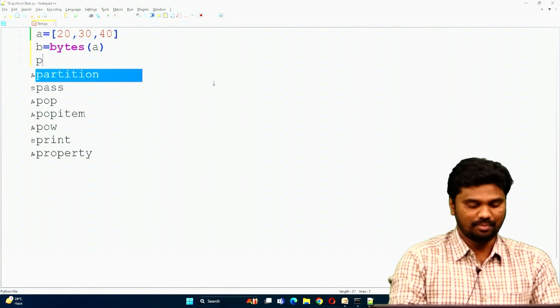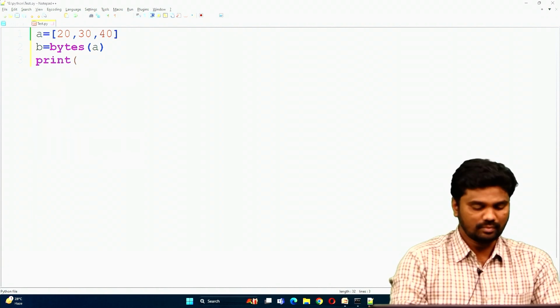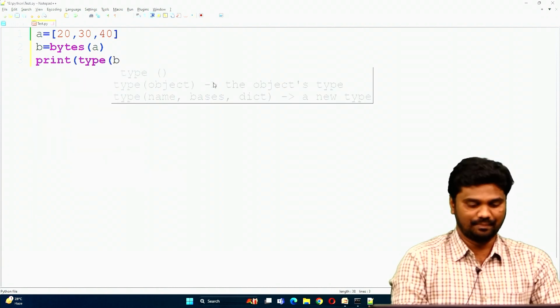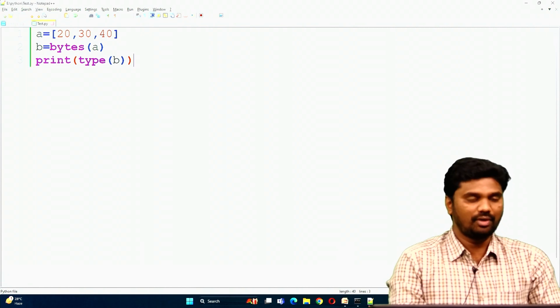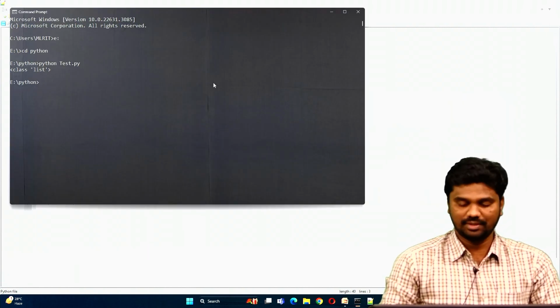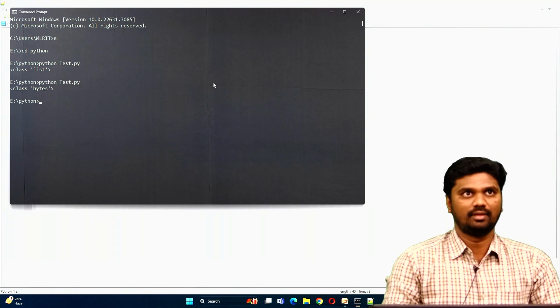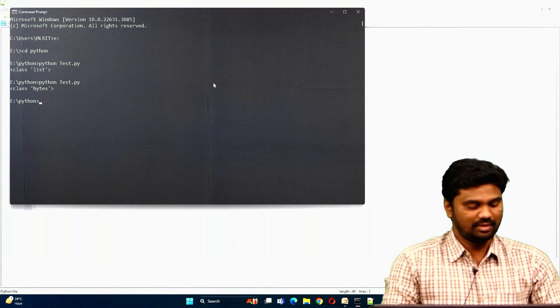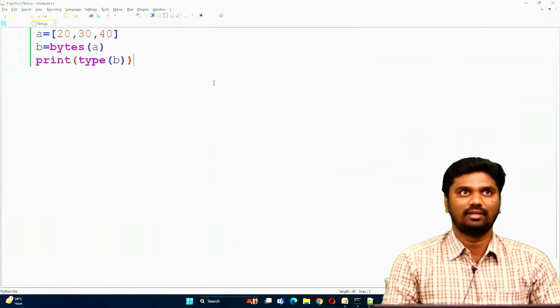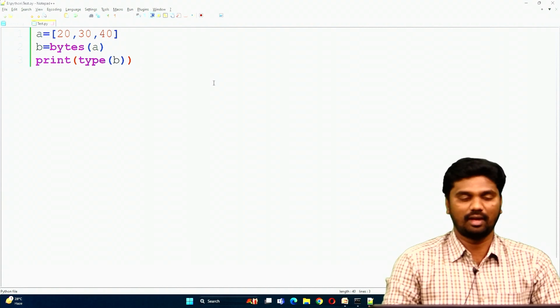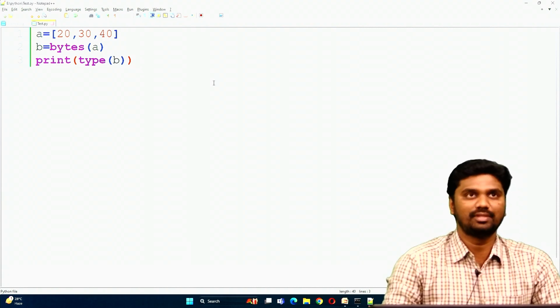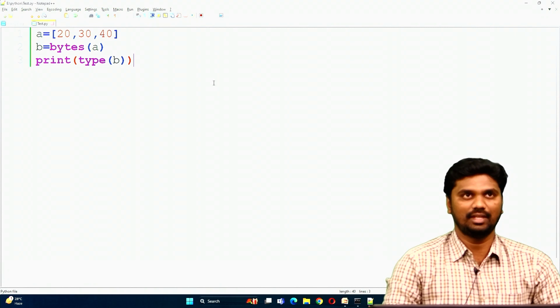Now print type of b. See which data type this becomes: the bytes data type. So if you want to represent a bytes type object, use this inbuilt bytes function.